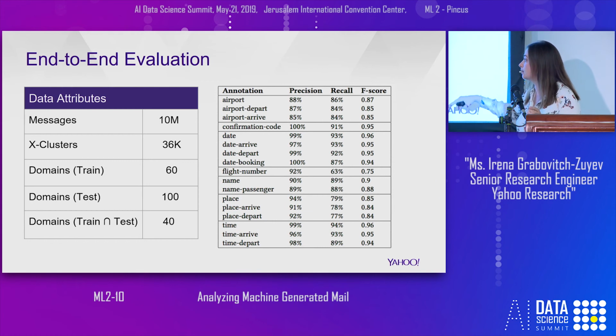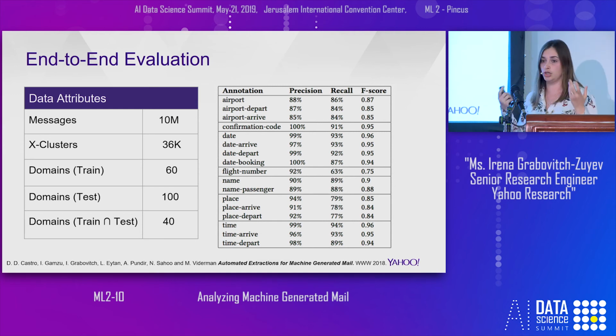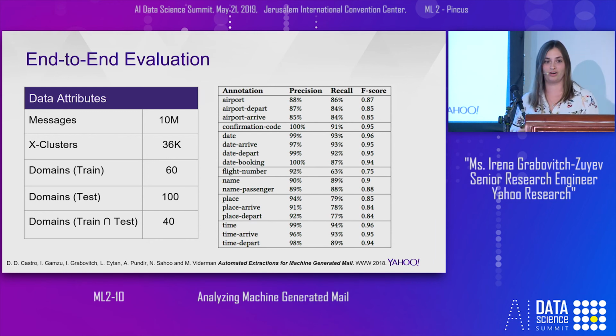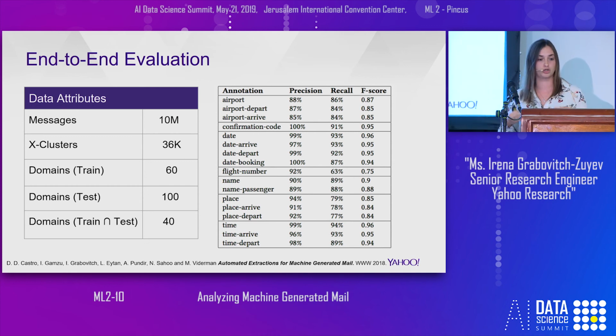We saw that, for example, for place, increasing the dictionary volume will increase our recall. This general framework for generating automatic extraction rules is described in the paper we published at WWW. You can see there much more analysis and more details about the models we trained.